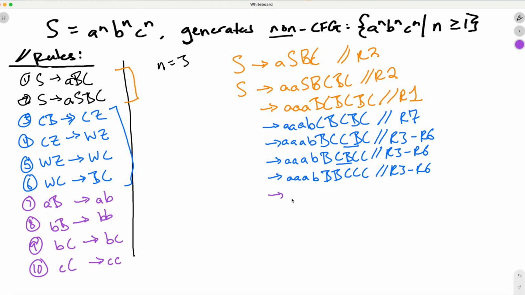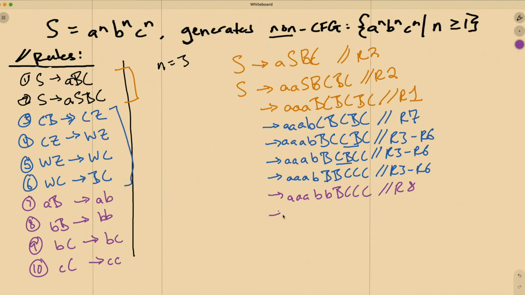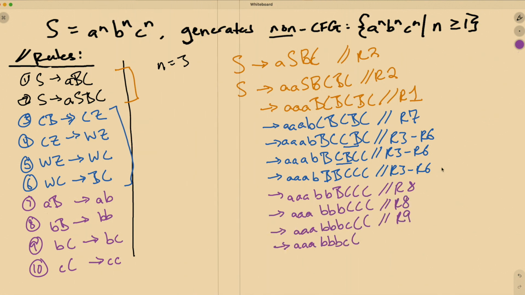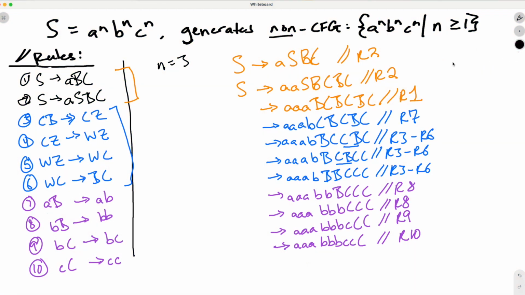Now let's account for all the terminals using Rules 7 through 10. Finally, with all that said and done, you can look and see we have AAA, BBB, CCC because of Rule 10, and our string is finally accepted.